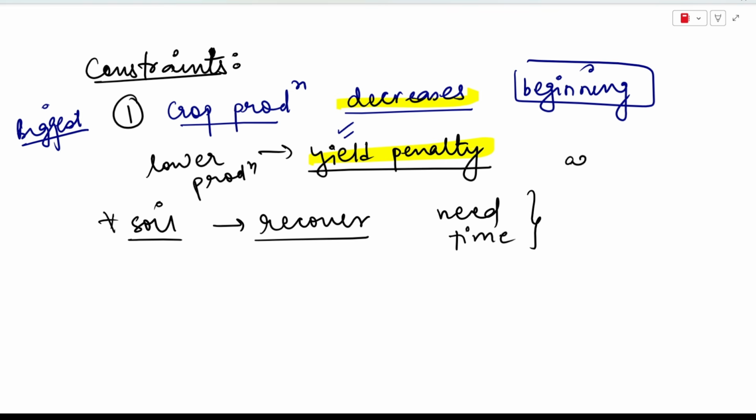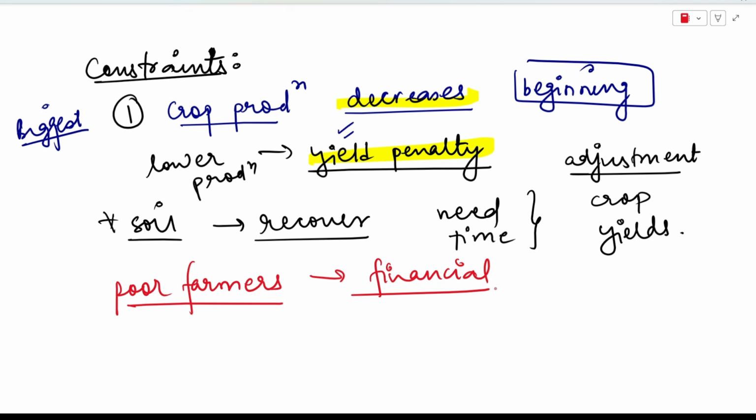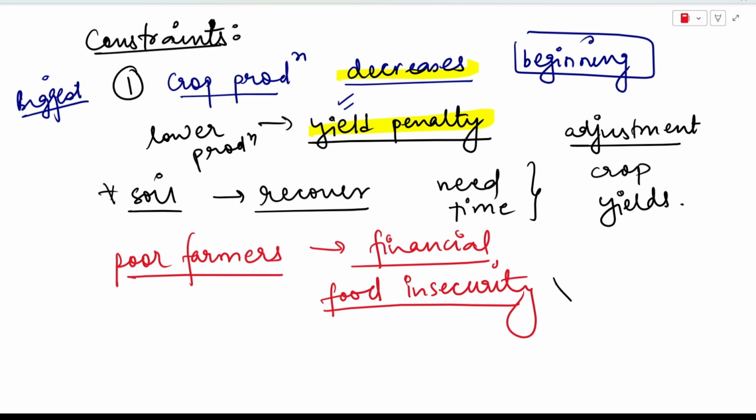Due to this adjustment phase, crop yields are going to fall for some years in the beginning. And if your country already has poor farmers, then if your crop production also decreases, it is going to be a financially very hard time for these farmers, right? It is going to create a lot of financial pressure for them, and it may also lead to food insecurity, because if crop production decreases, it might lead to food insecurity. So to avoid any kind of food insecurity situation, the farmers need government support in this transition phase if they want to switch to organic farming.